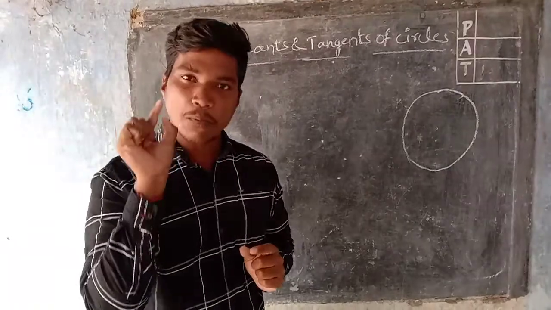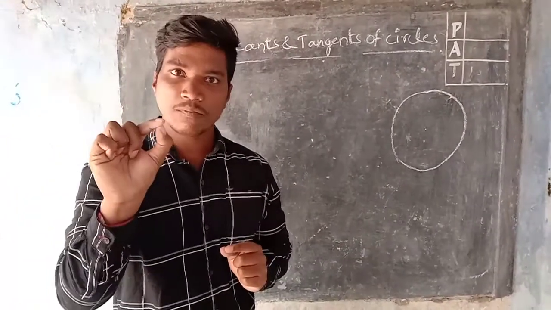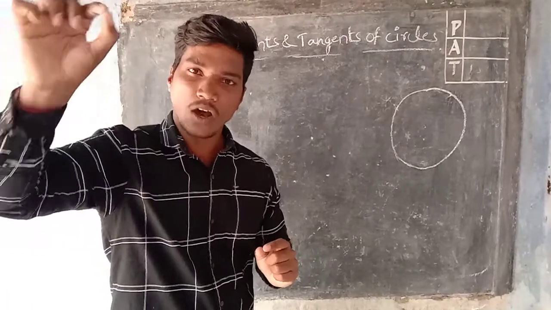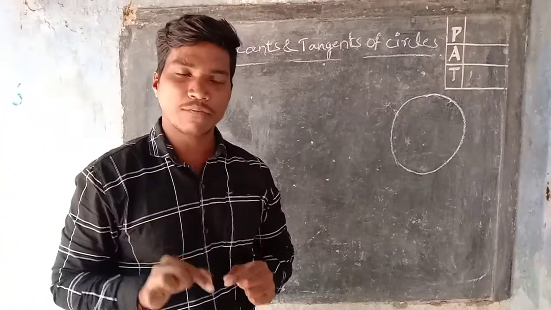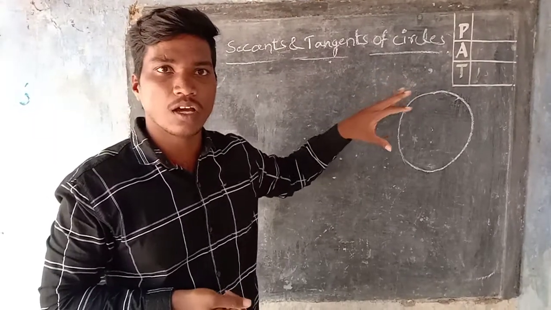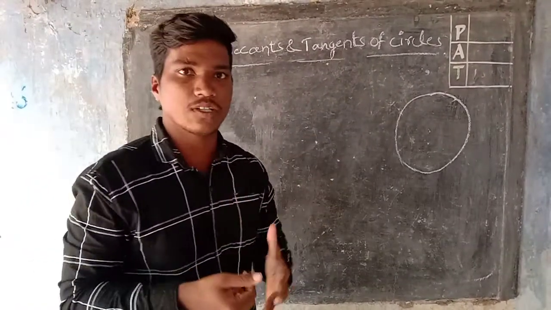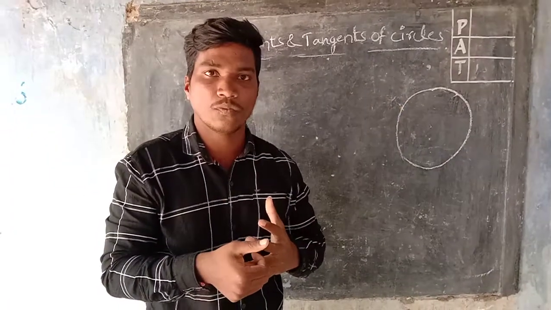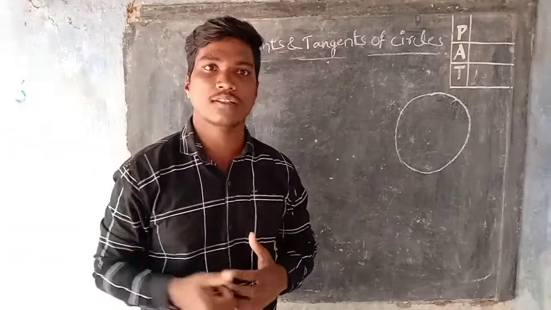There is one fixed point, and from that fixed point, the people are at an equal distance on this earth. In the same way, I am going to tell you, as per the definition, how the circle is demonstrated by the earth